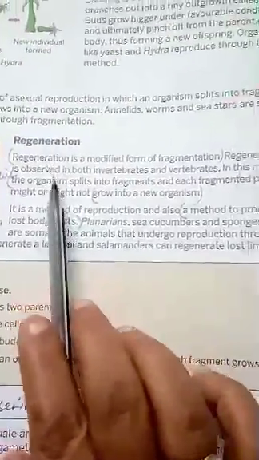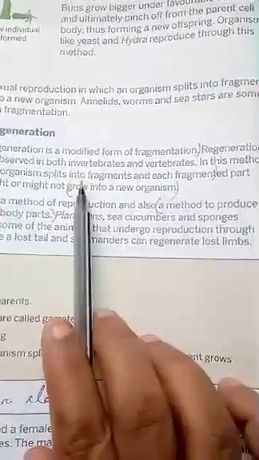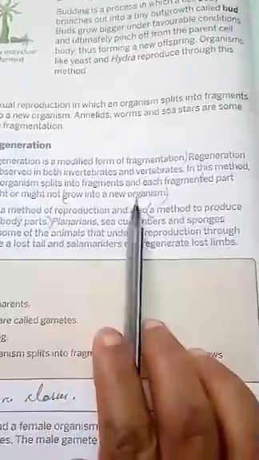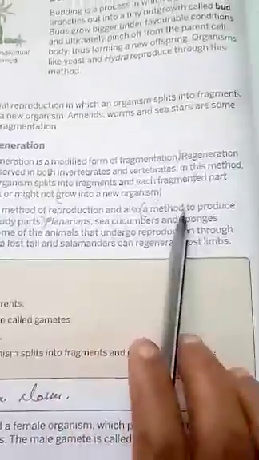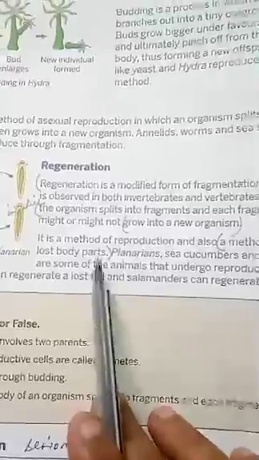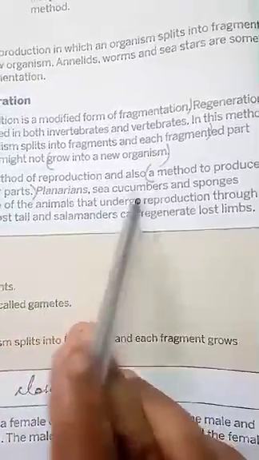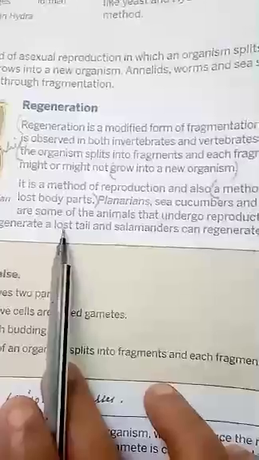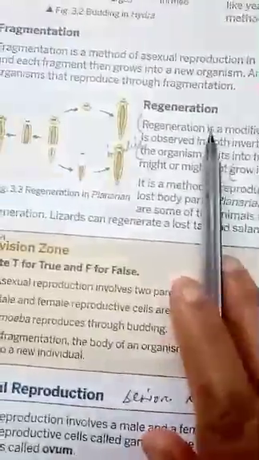Then regeneration. It is also like fragmentation, but here it's a modified form. In this, the organism splits into fragments and each fragment grows into a new organism. And in this regeneration method, the organism can also grow its lost body parts. So it is a more advanced form of fragmentation. Examples you can see here: planaria, sea cucumber. You have also seen lizards in your homes. If the lizard's tail is cut due to any reason, it can grow a new tail. That is due to this method of regeneration.